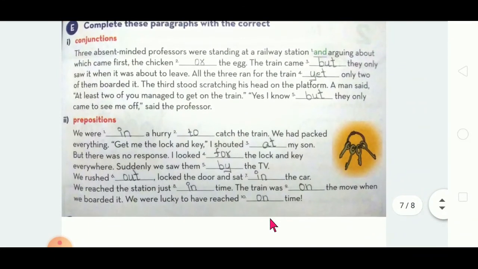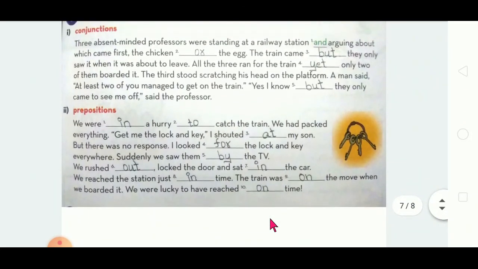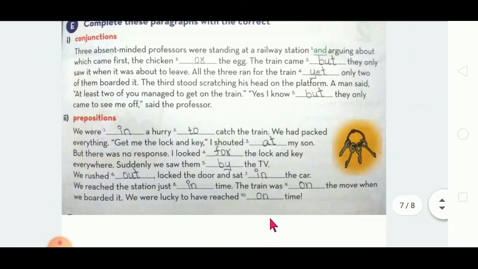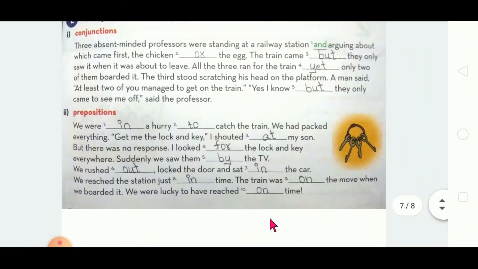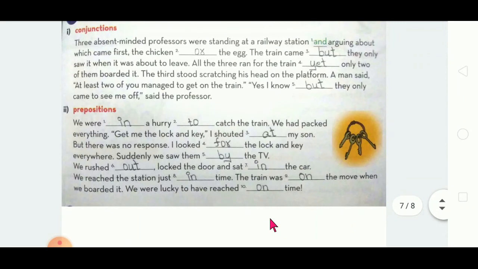Three absent-minded professors were standing at a railway station and arguing about which came first, the chicken or the egg. Okay, what happened? Can you understand this? Absent-minded professors, in the sense not good-minded.